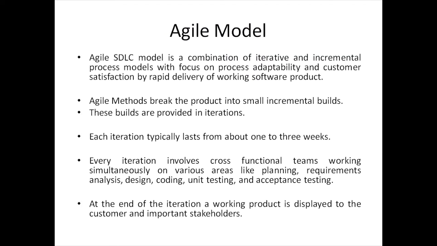Now the next model is the agile model. This is the very latest model being used in companies these days, and it is a combination of iterative and incremental process models that focuses on adaptability and customer satisfaction. It tries to break down the product into small incremental builds, which are developed and provided to the end user in different iterations, and these iterations typically take 1 to 3 weeks depending upon the size of the project.